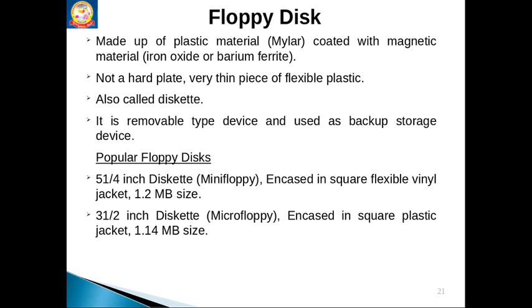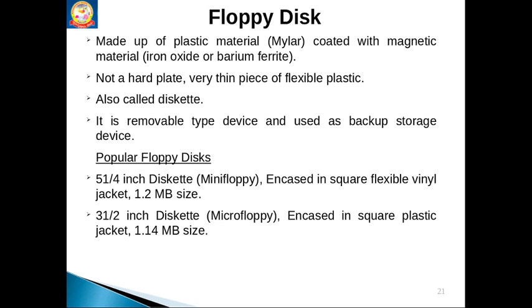These are made of plastic material, Mylar, coated with magnetic material. This is also called a diskette. It is a removable type of device, generally used for backup storage.